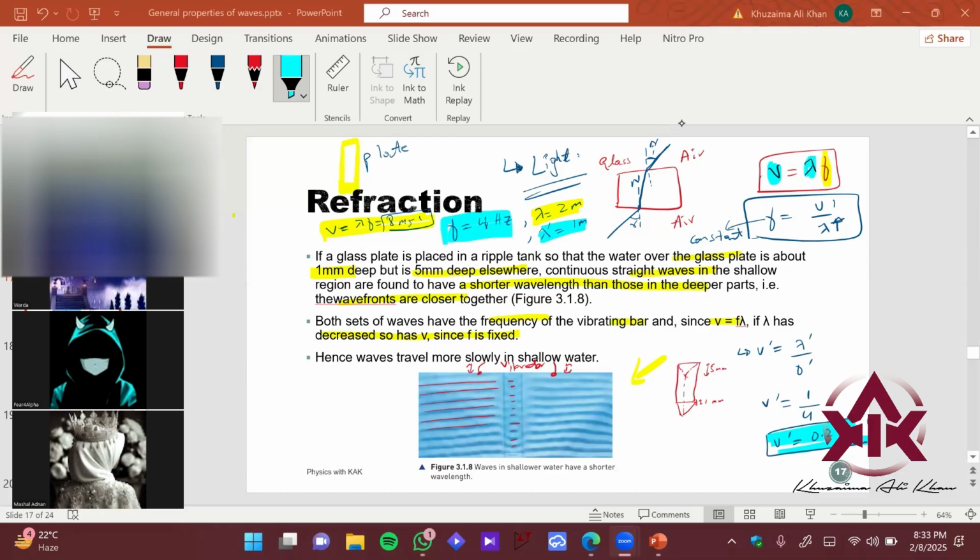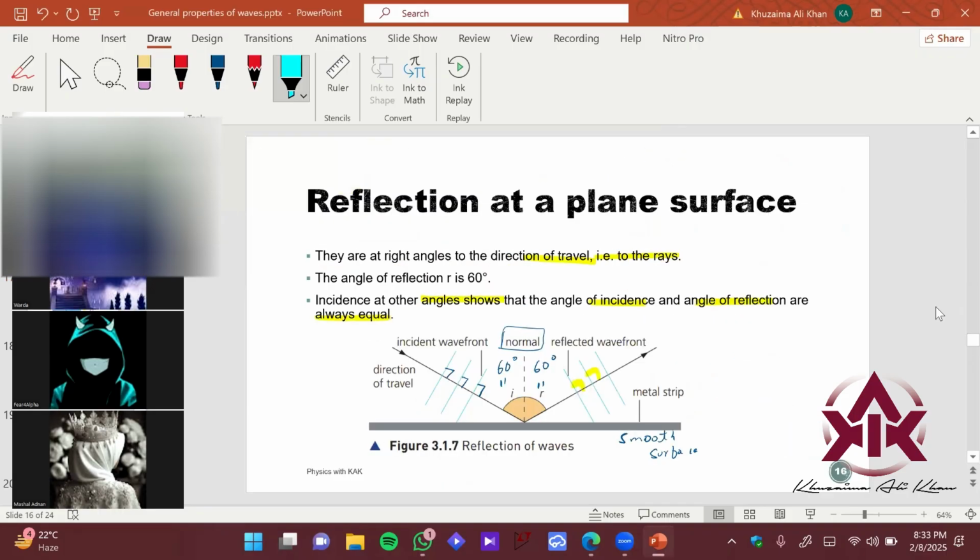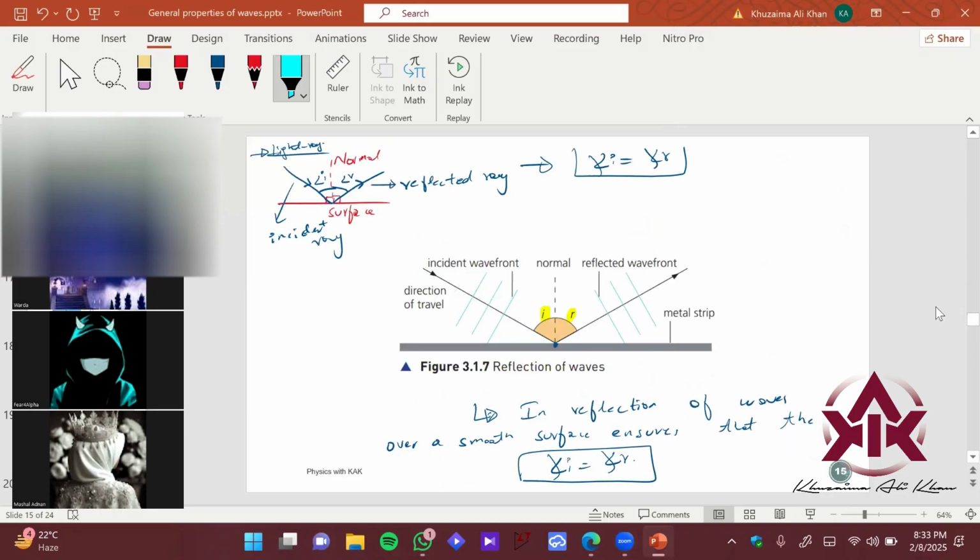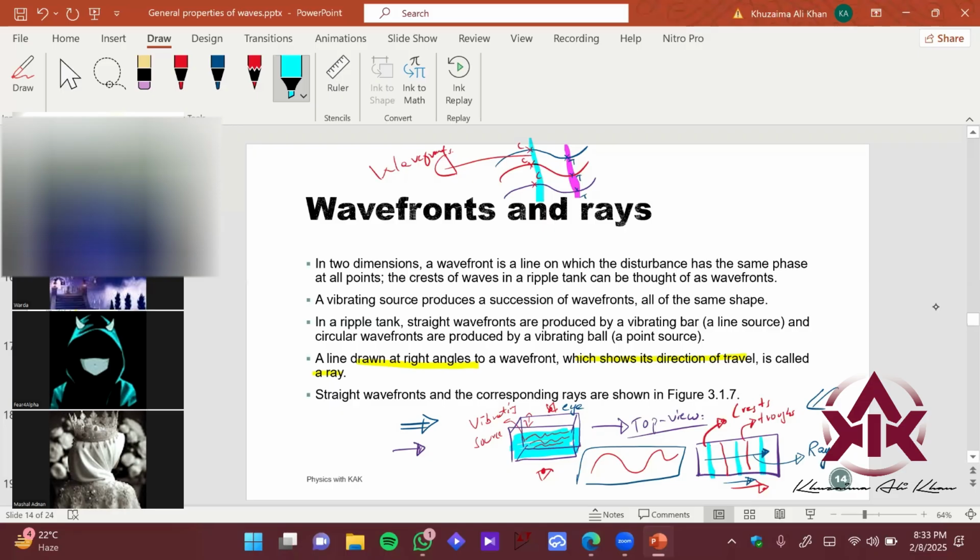Because if you recall, what is the wavefront? The wavefront is joining all the crests over here, right? So let's say I have another wavefront here, joining all our crests. The distance between the two blue lines is going to give me lambda, right?